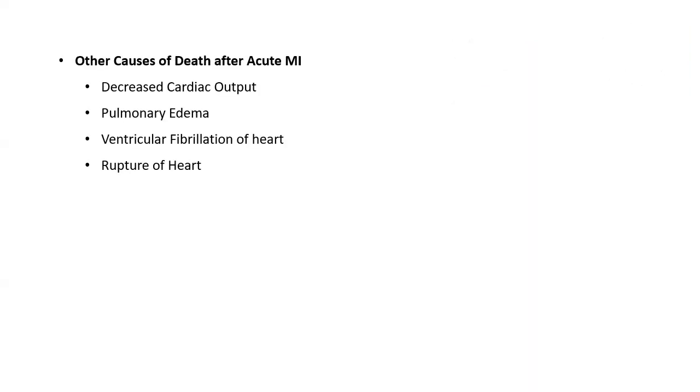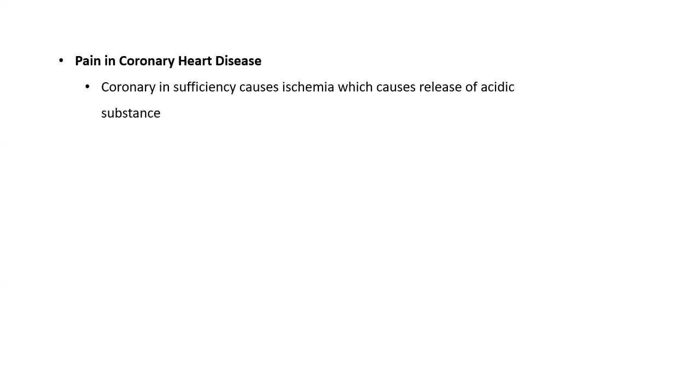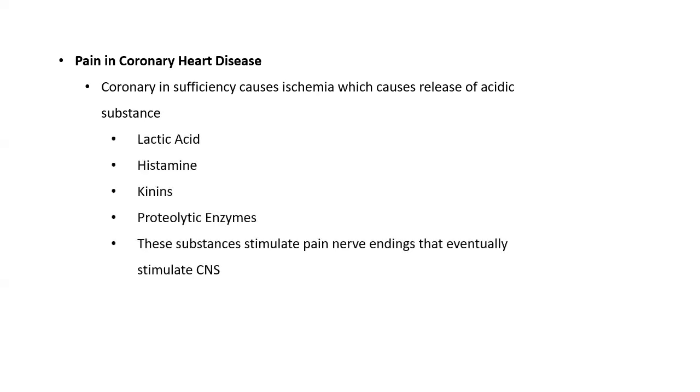There are other causes of death after acute myocardial infarction such as decreased cardiac output, pulmonary edema, ventricular fibrillation of the heart and rupture of the heart. Now coming to the last topic, the pain in coronary heart disease. Whenever there is a coronary insufficiency, ischemia develops. The development of ischemia is due to hypoxia, which in turn causes the release of acidic substances such as lactic acid, histamine, kinins and proteolytic enzymes. These substances stimulate pain nerve endings that eventually stimulate the CNS.